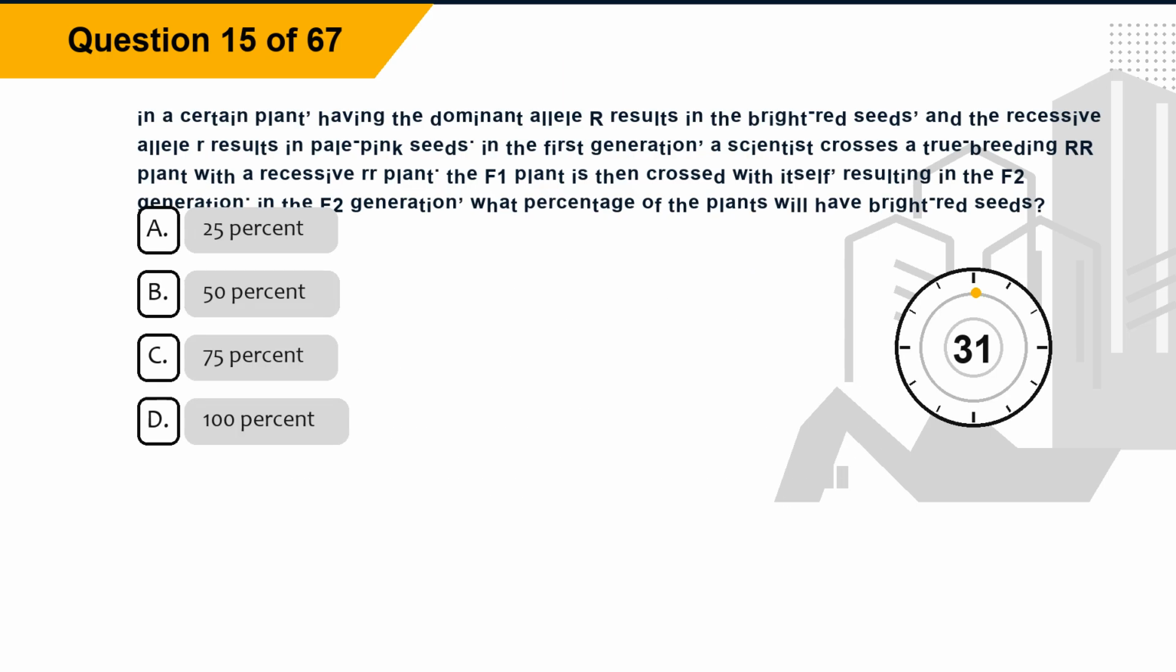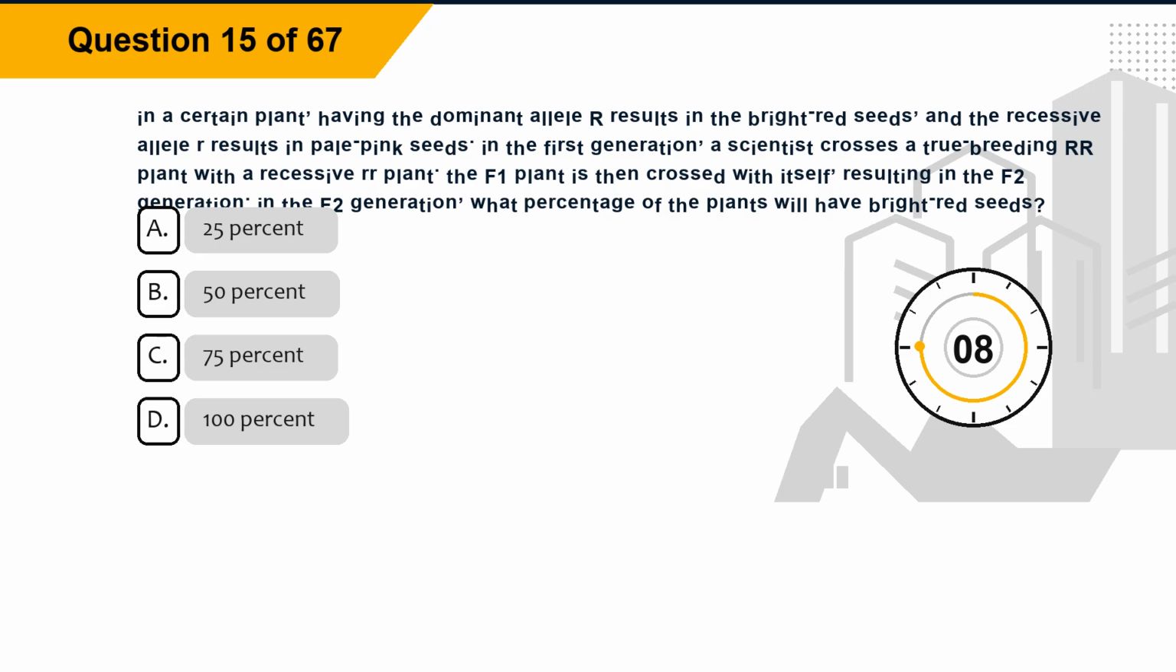Question 15. In a certain plant, having the dominant allele R results in bright red seeds, and the recessive allele r results in pale pink seeds. In the first generation, a scientist crosses a true breeding RR plant with a recessive rr plant. The F1 plant is then crossed with itself, resulting in the F2 generation. In the F2 generation, what percentage of the plants will have bright red seeds?